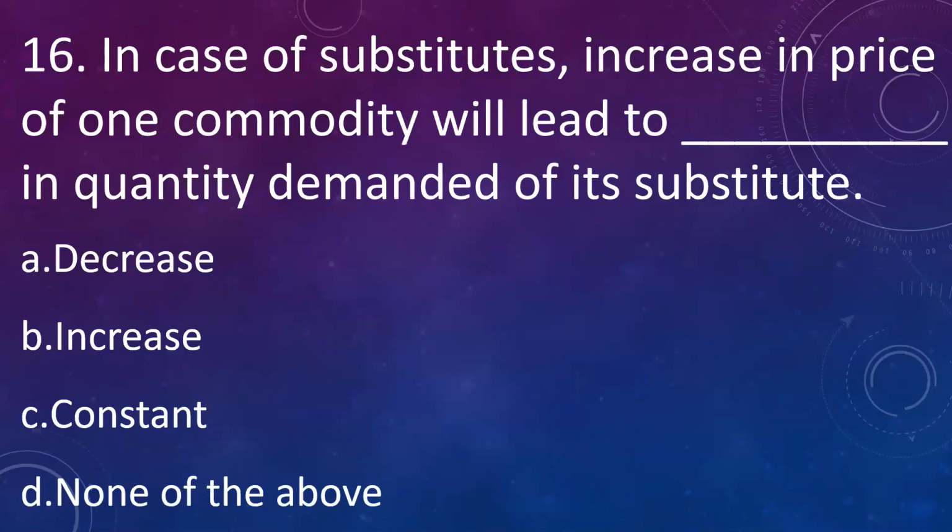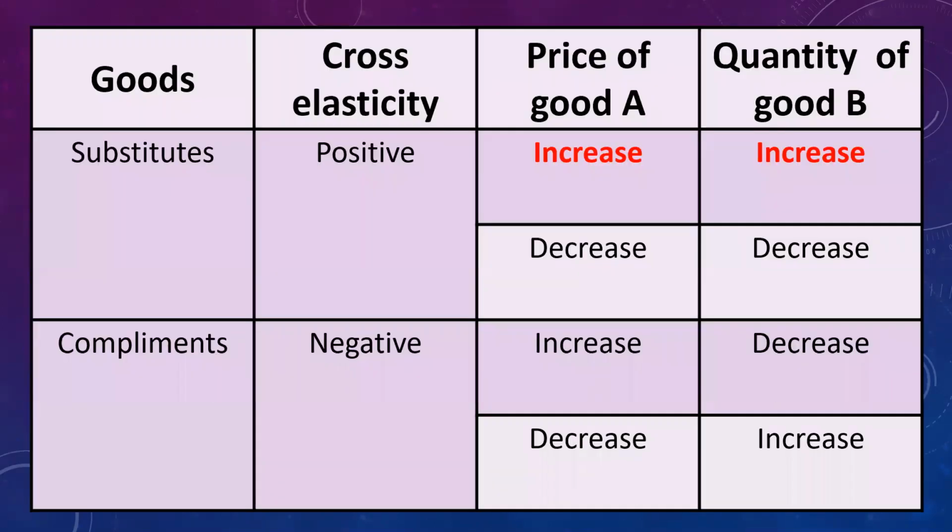In case of substitute, increase in price of one commodity will lead to dash in quantity demanded of its substitute. A, decrease, B, increase, C, constant, D, none of the above. Answer is increase. This is explained by cross elasticity. For substitute, cross elasticity is positive. That means if the price of good A increases, quantity of good B also increases. And in case of complements, cross elasticity is negative. That means price of good A increases, leads to quantity of good B decreases.